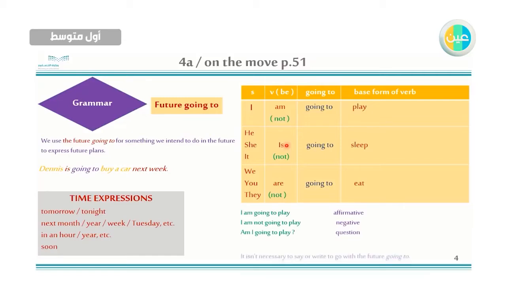This is question. And note, it is not necessary to say go with the future going to. When we have a sentence and the verb is go, don't say I am going to go. For example, Ted is going swimming next weekend. So it's not necessary to say Ted is going to go, but no problem when you say.